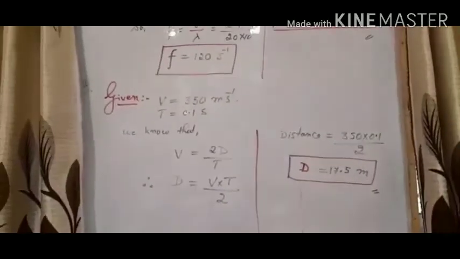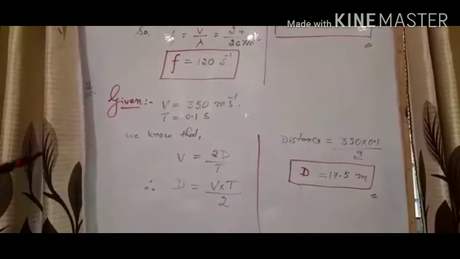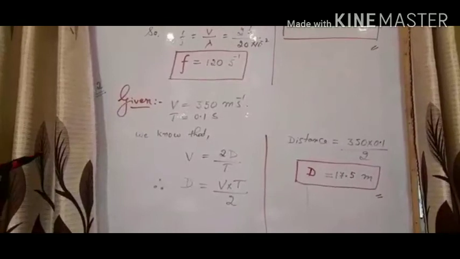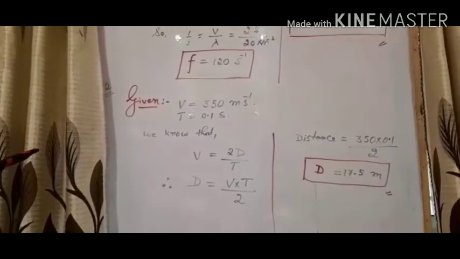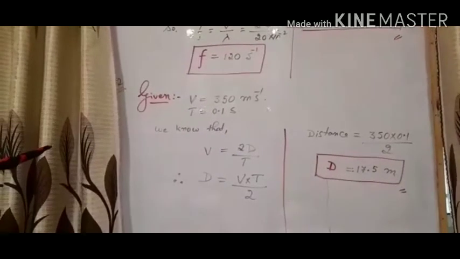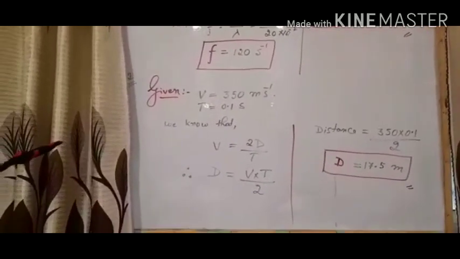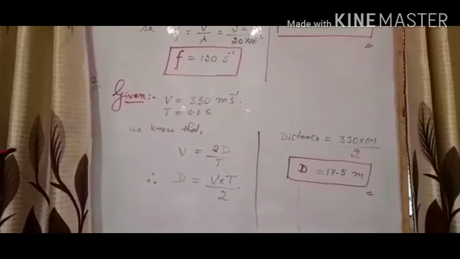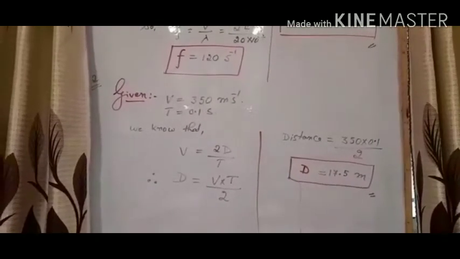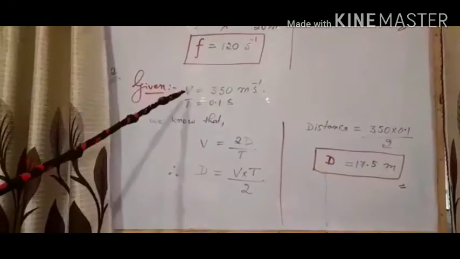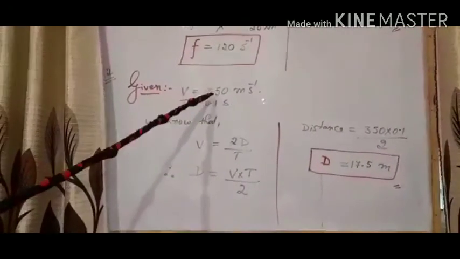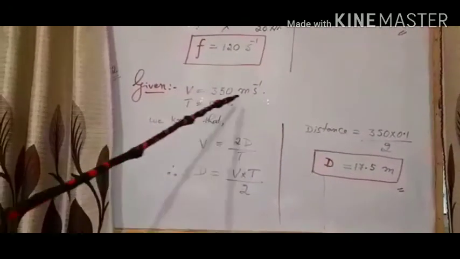Next question. Calculate the minimum distance in air required between the source of sound and the obstacle to hear an echo. Take the speed of the sound in air as 350 meter per second. Here we know that V is equal to, given in the book, 350 meter per second.